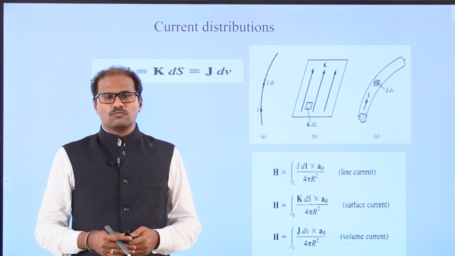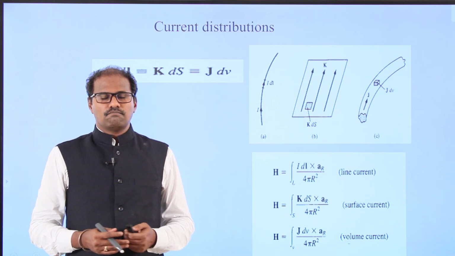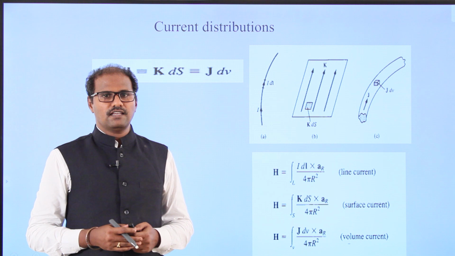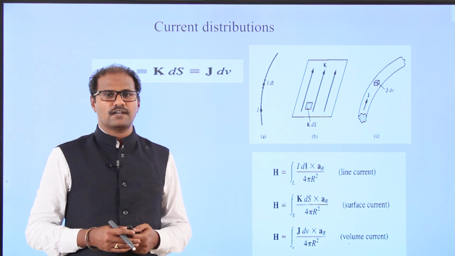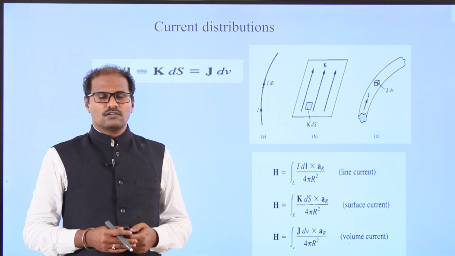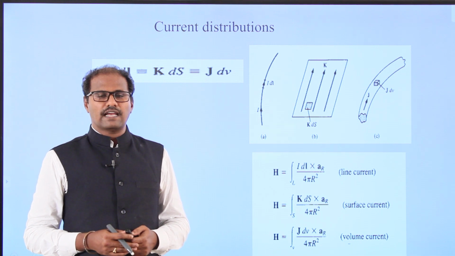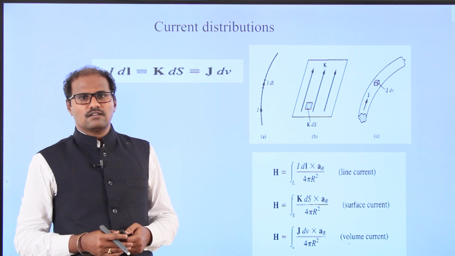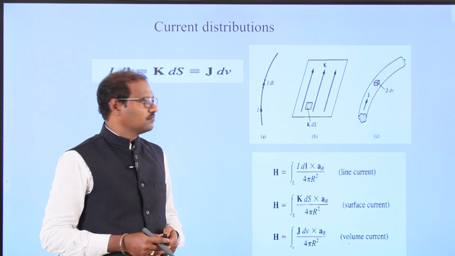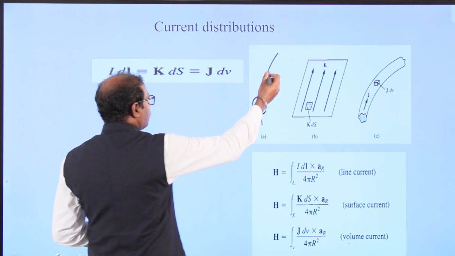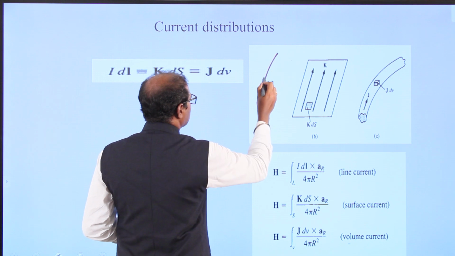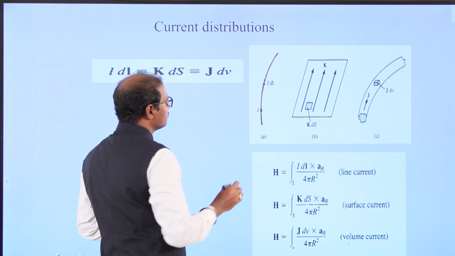Now I am going to move on from the line current. I am going to take the surface current and the volume current. So far I have taken only the line current for the differential magnetic field intensity. We can go to the surface current and the volume current. So far I have taken only the line current, where the current is moving along the differential element I dl.